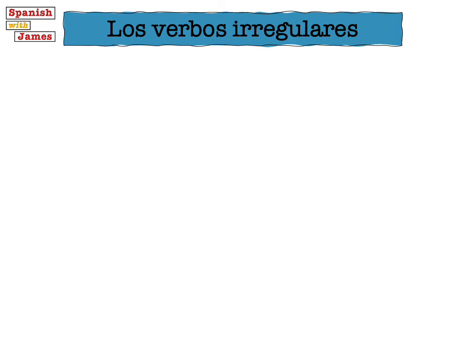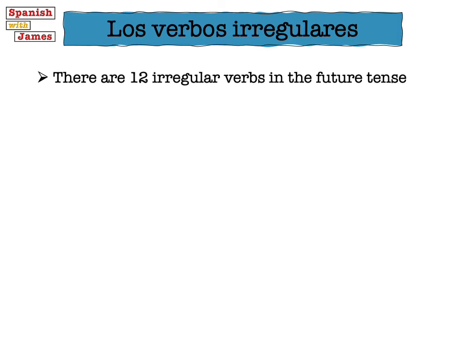I have really good news for you. There are only 12 irregular verbs in the future tense. Even better news, they're the exact same verbs that are irregular in the conditional, and they are irregular in exactly the same way. So if you know the irregular verbs in the conditional, you actually know these, and if you don't, then when you do learn these, you'll know them for the conditional as well.